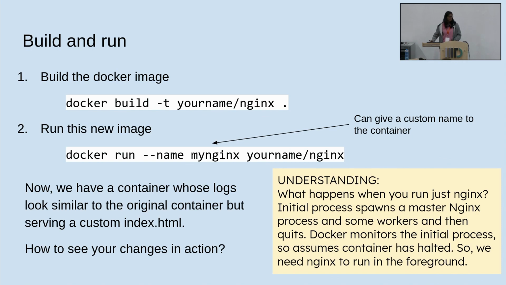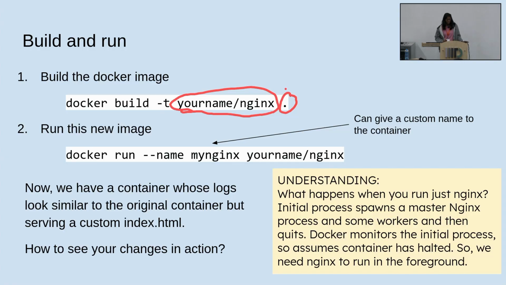I'll come back to the Dockerfile if needed, but if you have created something and want to test it out, to see if it's working or not, this is the command to build your Docker image from the file. docker build -t, where -t is tag, and you can name it whatever you want here, and the dot says that the Dockerfile exists in this directory. So just do docker build -t, anything you want, dot.